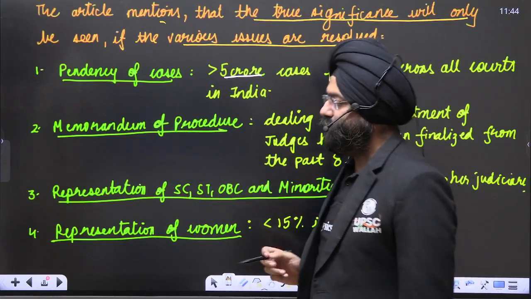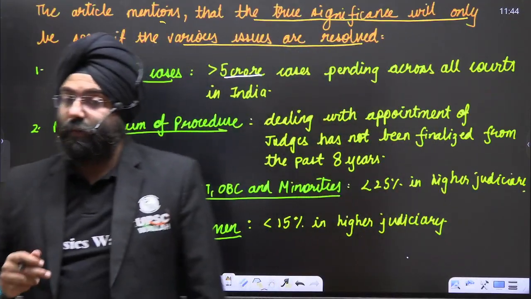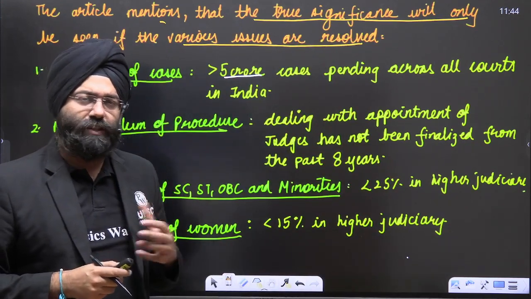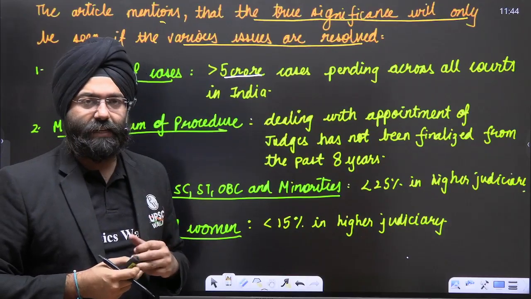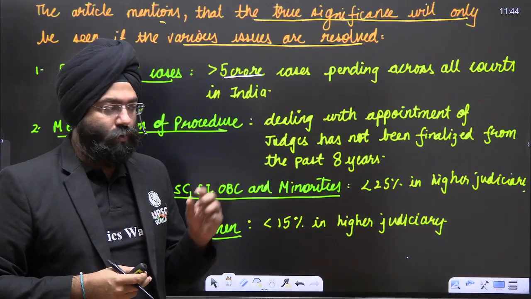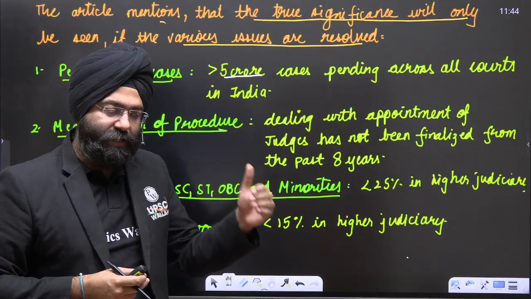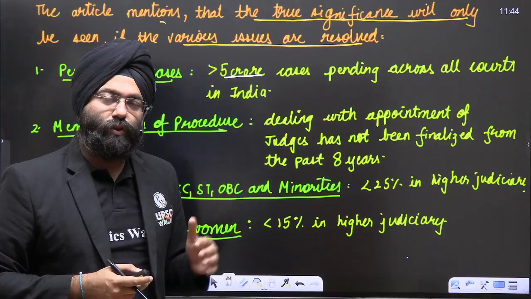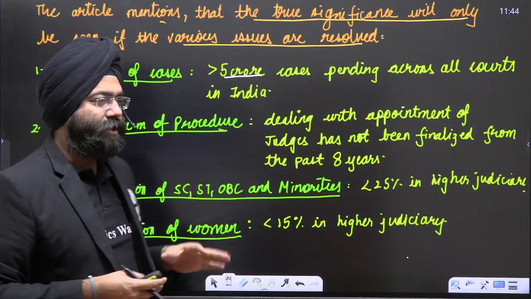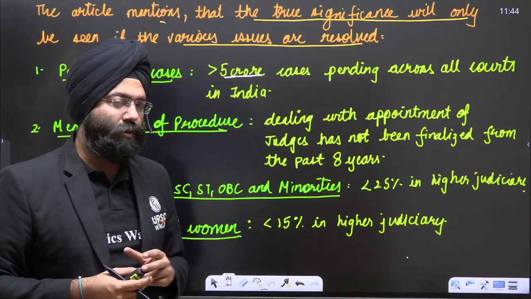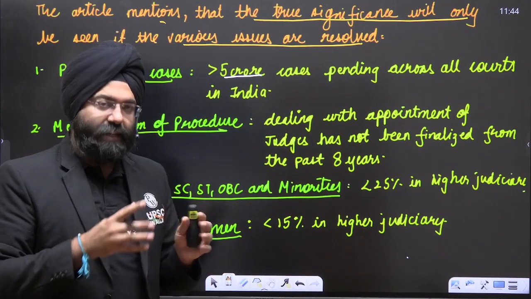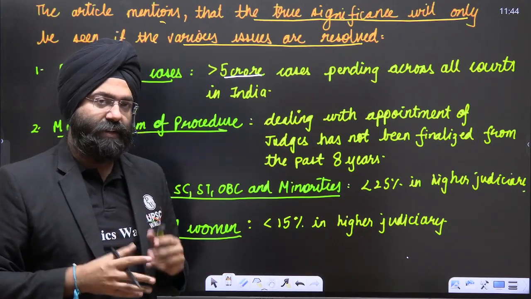Second, memorandum of procedure. We saw that the National Judicial Appointments Commission Act, which came into force, was declared against the constitutional aspect under Article 13. So it was declared ultra vires. Based on that, the discussion between the government of India and the Supreme Court went on about how the judges should be appointed, and a memorandum of procedure was being discussed. Now, there is no consensus on that memorandum of procedure, and it has been pending for the past 8 years. Now, there's again a conflict between the government and the court on that basis.